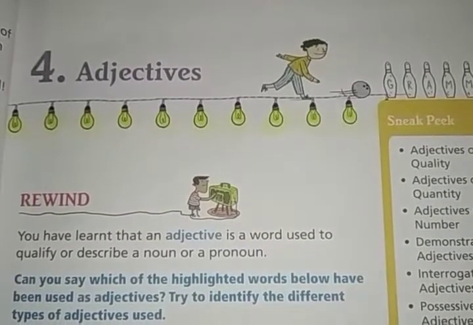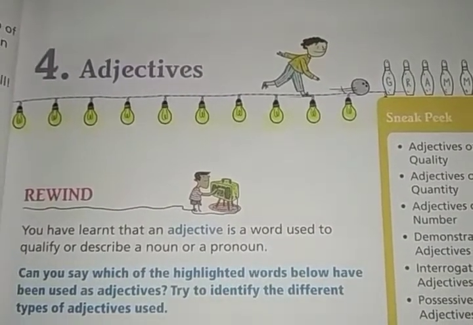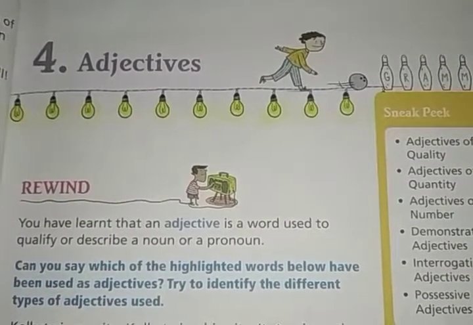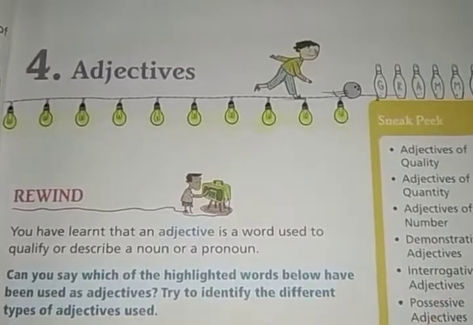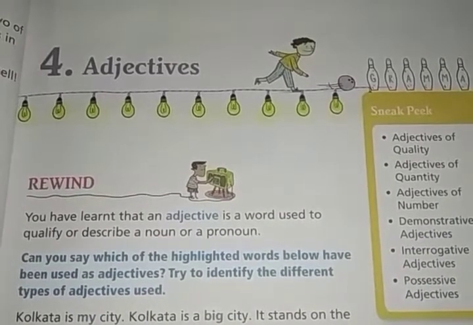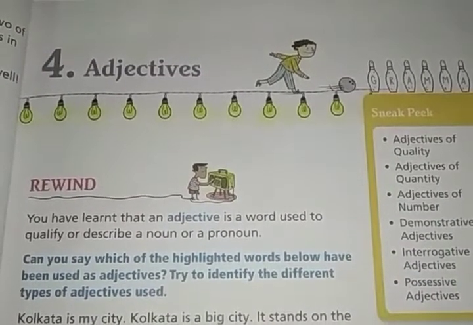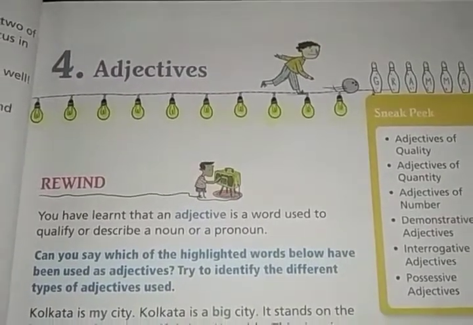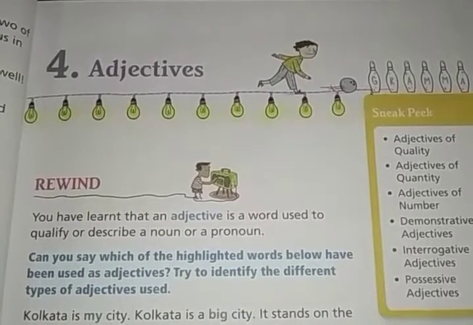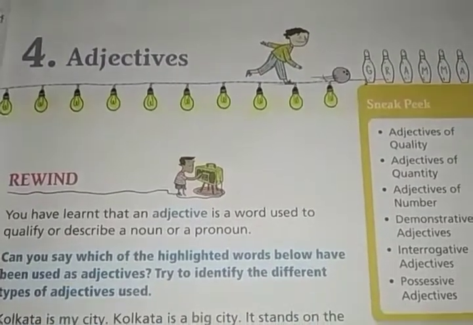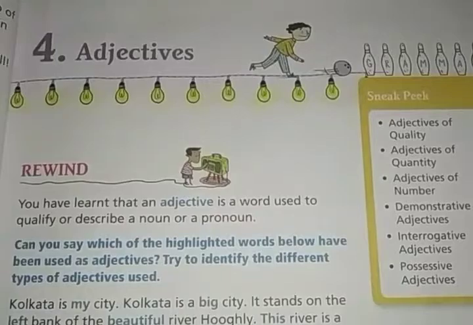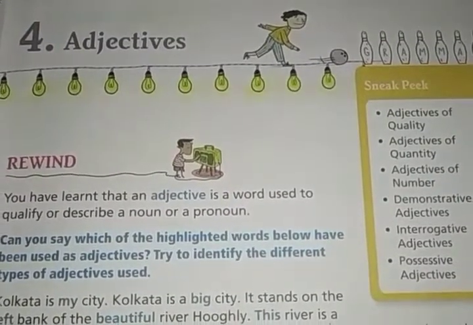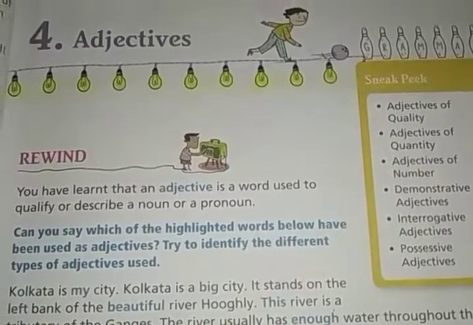So today we are going to start our fourth chapter, that is adjectives, which is on page number 29. Among the 8 parts of speech we have discussed noun, pronoun, and now we are going to discuss adjectives. Adjectives are one of the 8 parts of speech, right? So in this chapter we are going to learn about adjectives and their various types and where we can use these adjectives and all these things.